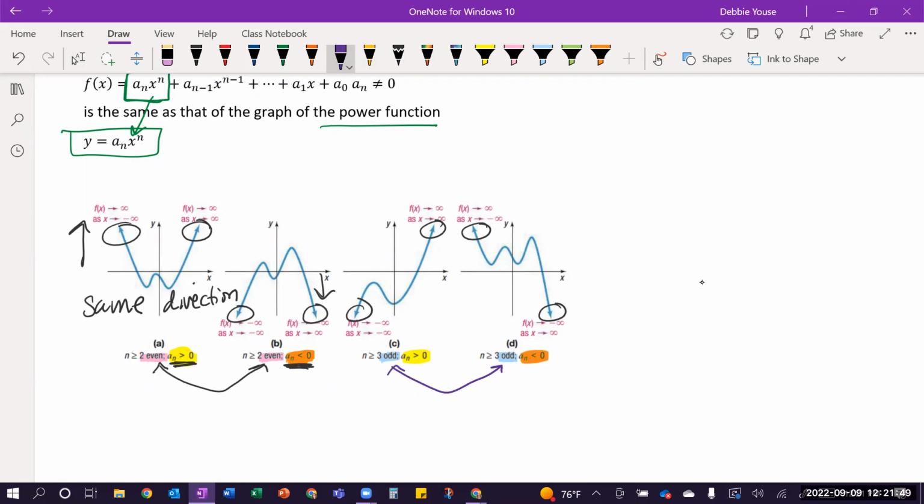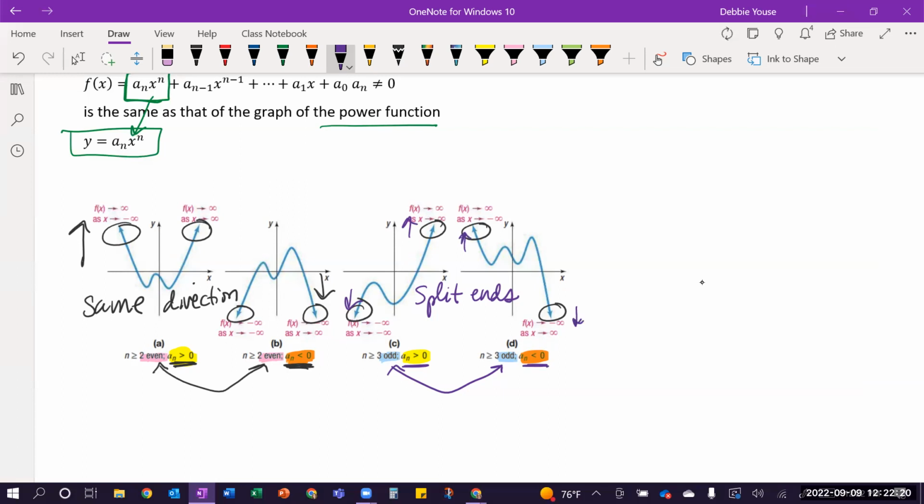And notice the ends, they are split. It's like our hair. Split ends, okay? They go in different directions. And so you can see that in the first one, when your leading coefficient is positive, it is down first and then up. And then when it's a negative leading coefficient, it flips to the opposite and it's up on the left and down on the right, okay?